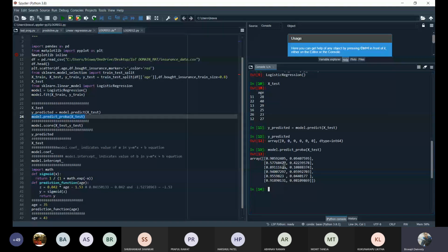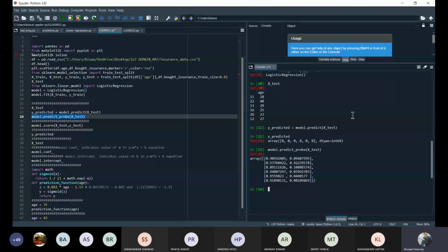It's not directly based upon some category or some direct threshold values. As we are using a sigmoid function, that sigmoid function decides this probability value. This is the importance of using the sigmoid function in the logistic regression algorithm, because it is used to calculate the probability, meaning how probable it is that some specific event will occur.